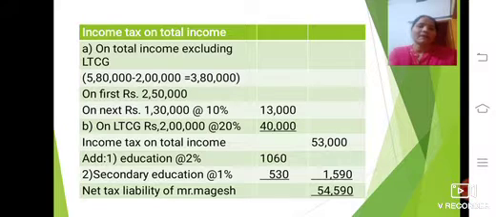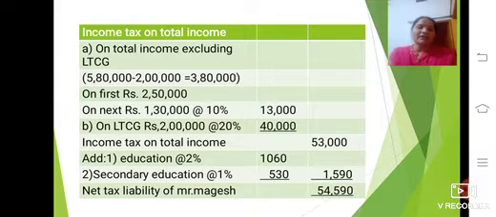We can solve here. You should take the total income excluding long term capital gain. Here total income is 5,80,000 minus 2 lakh equals 3,80,000. First of all, we can deduct up to 2.5 lakh as exemption. After that it is taxable, on the next 1,30,000. That 1,30,000 is taken at 10% as per the rule, and 10% is rupees 13,000.